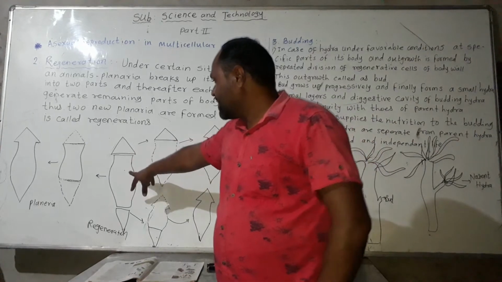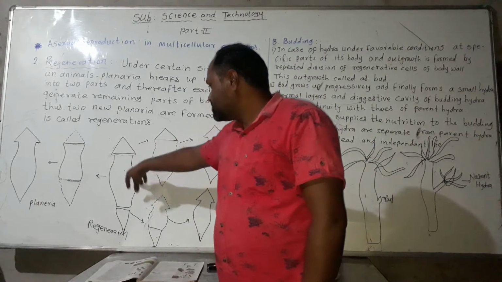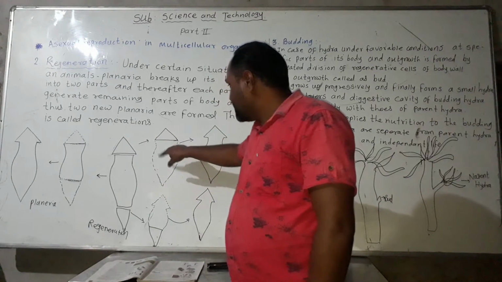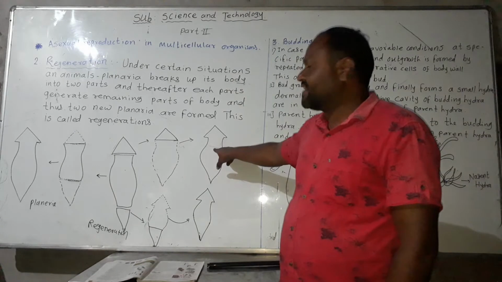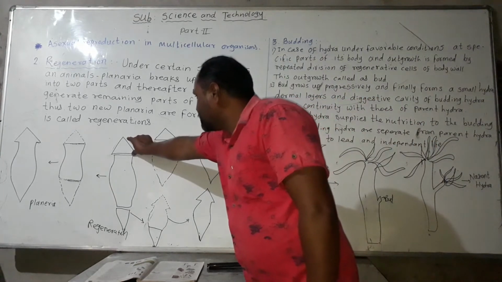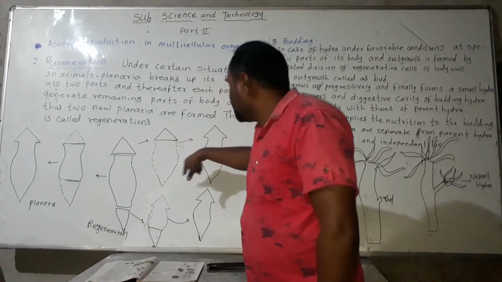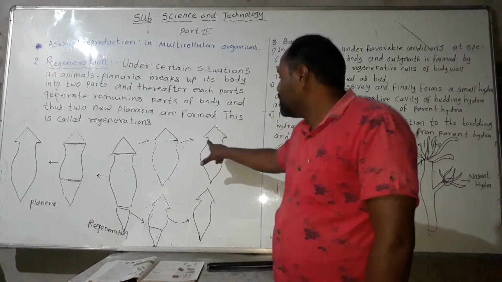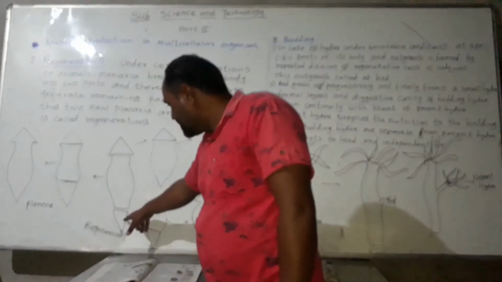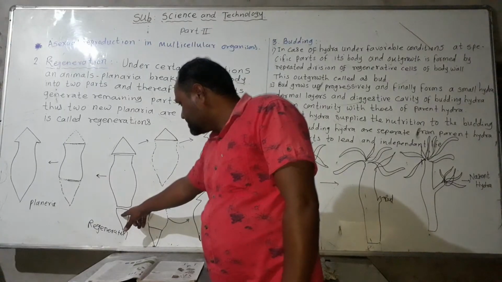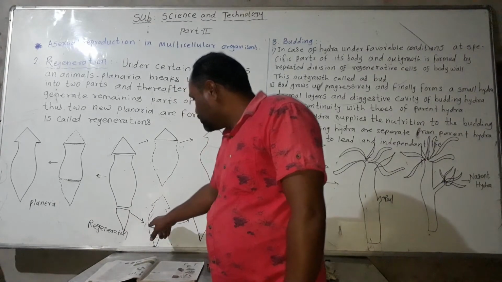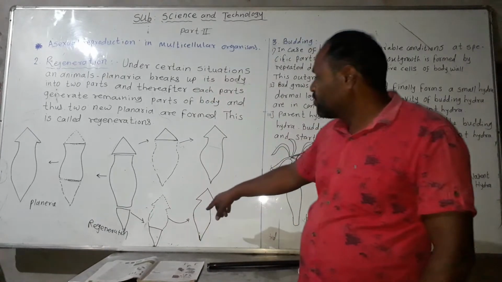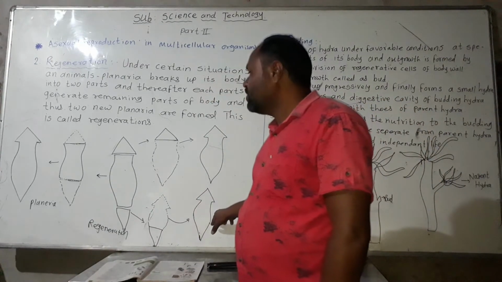Here the planaria's body is cut, and the first part can develop the whole body to form a new planaria. Another part, the tail region, also develops the remaining body parts to form a new planaria.